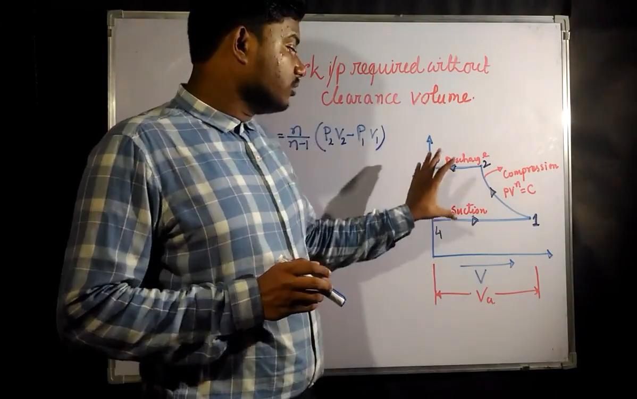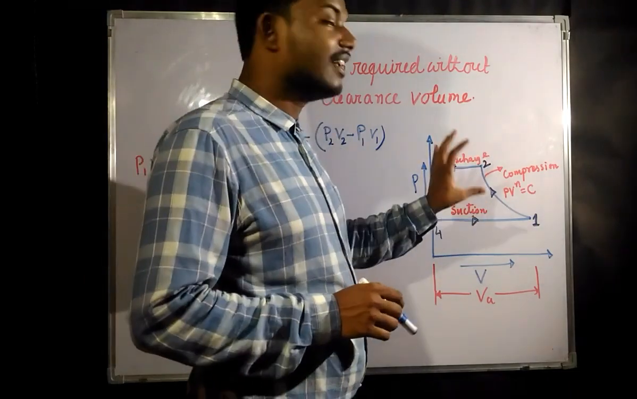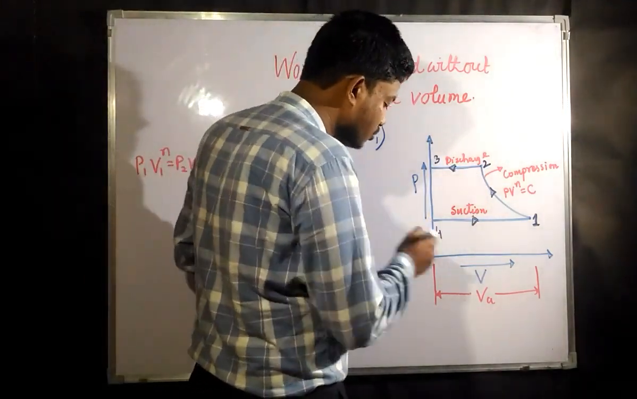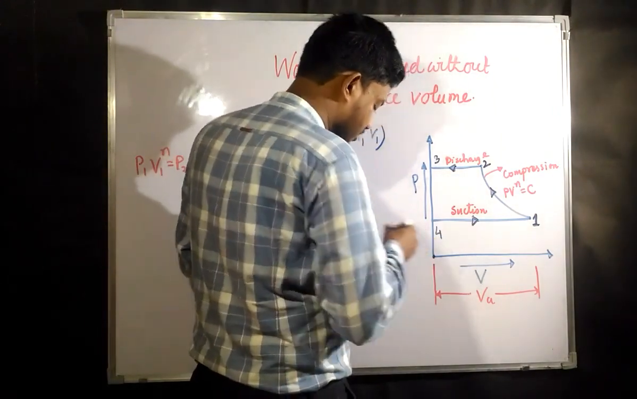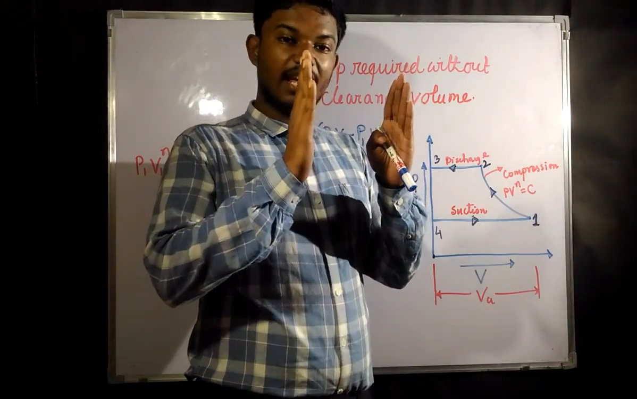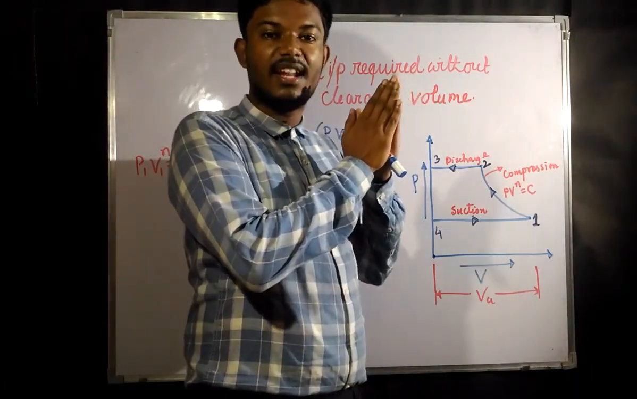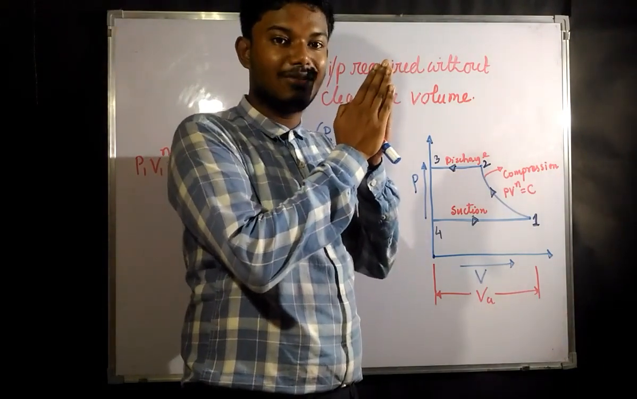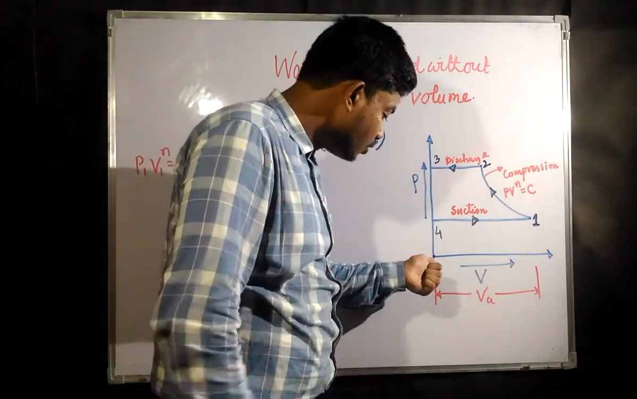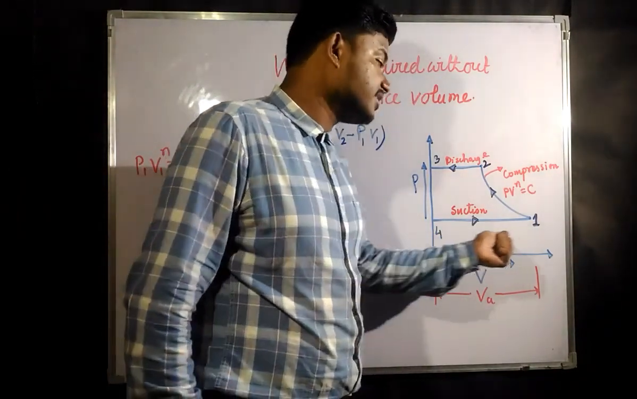As we have said, this is going to be a cylinder with no clearance volume, that means the initial position before the suction, the volume is going to be at 0 position, before the suction starts. If there is no clearance volume, the piston will be stuck to the cylinder head. That means the volume enclosed by the cylinder and piston is going to be completely 0. So it is going to start from 0, then the suction stroke happens.